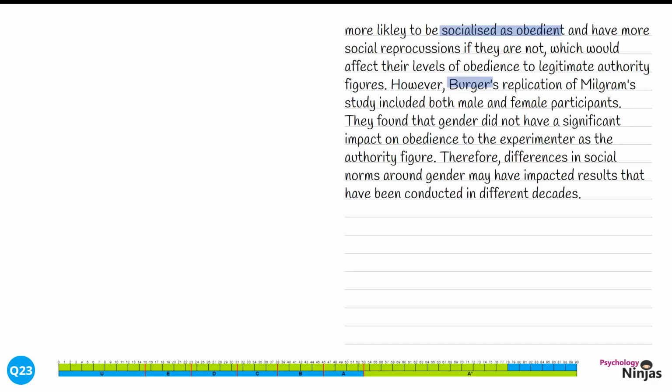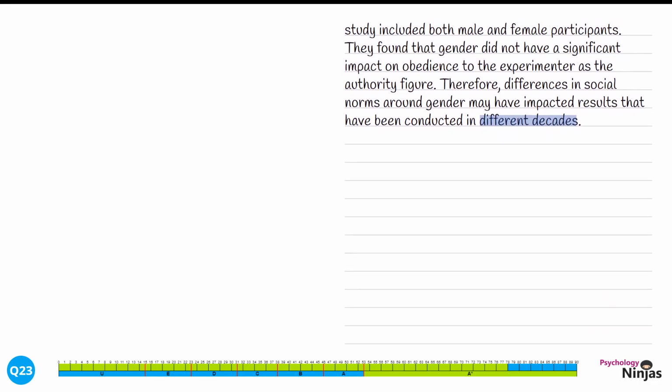Therefore, differences in social norms around gender may have impacted results that have been conducted in different decades. We're introducing a different factor here and suggesting that the time and socialisation of gender might have an impact on the results and the differences between Berger and Milgram studies. We're going to go back to explanation once again, explaining some more concepts within gender.